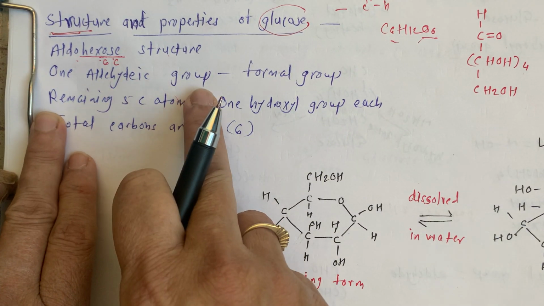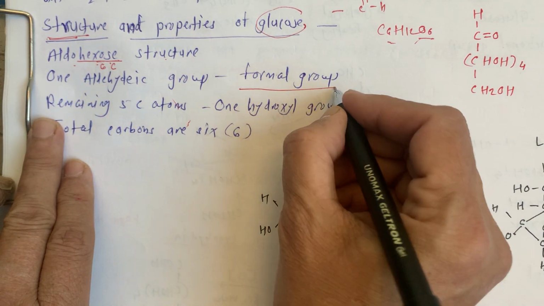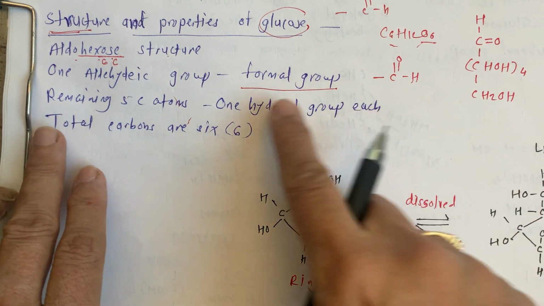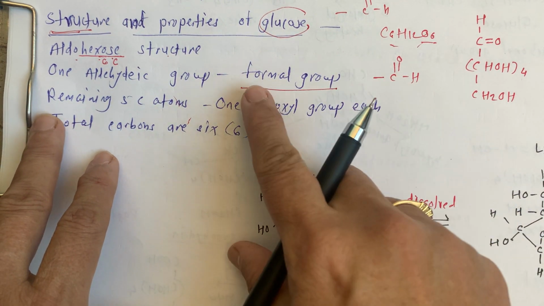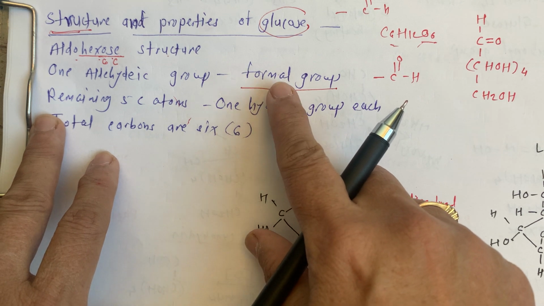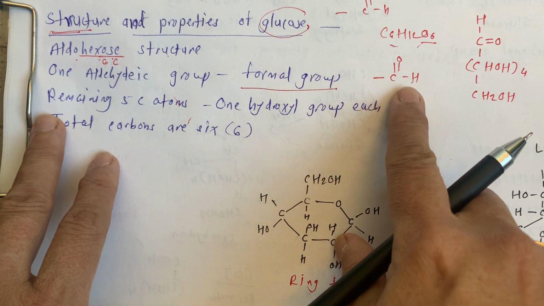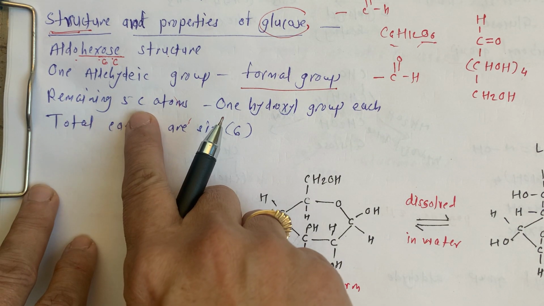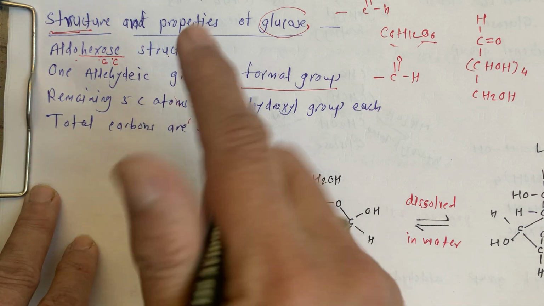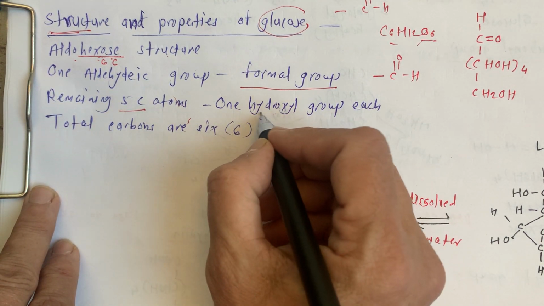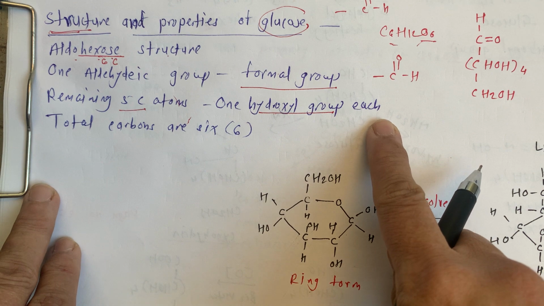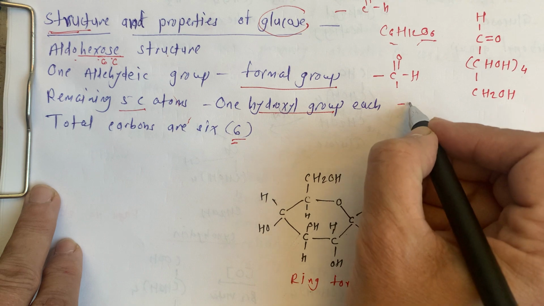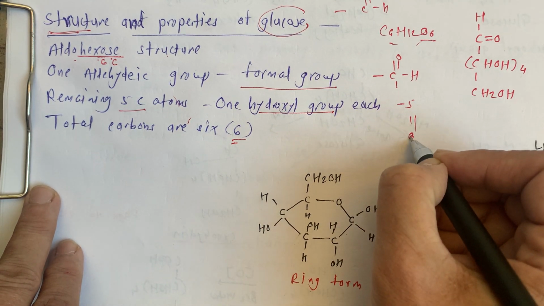One aldehyde group is present, and it is the formyl group, C double bond O H. That means from formic acid, formaldehyde, this is our aldehyde group, the formyl group. The remaining 5 are carbons, and to each of those 5 carbons one hydroxyl group is attached. So the total is 6.